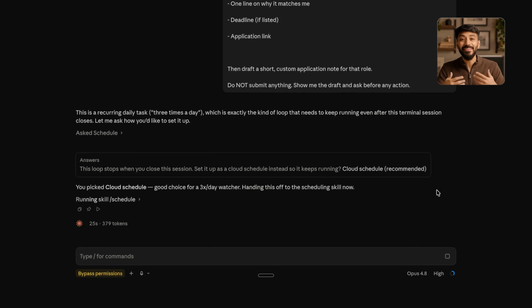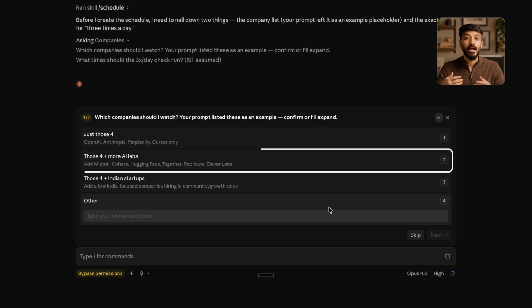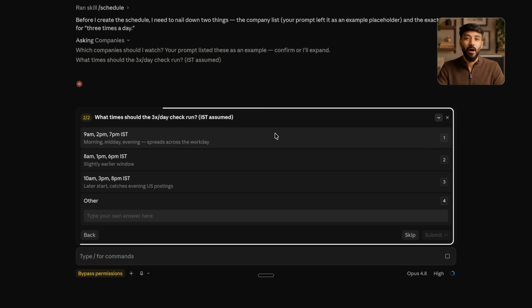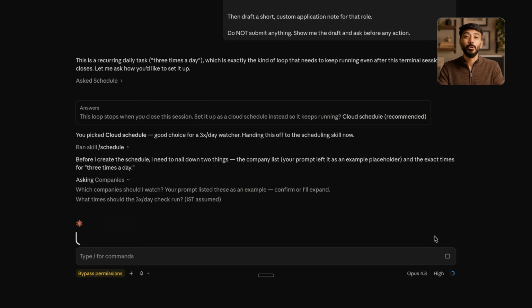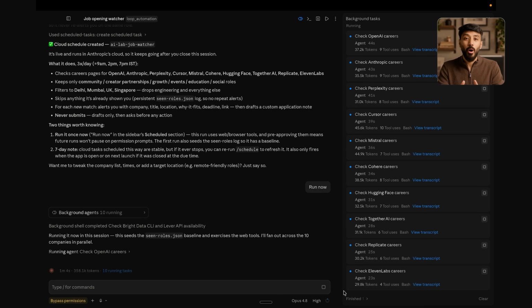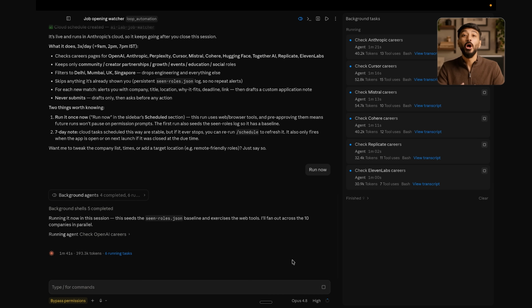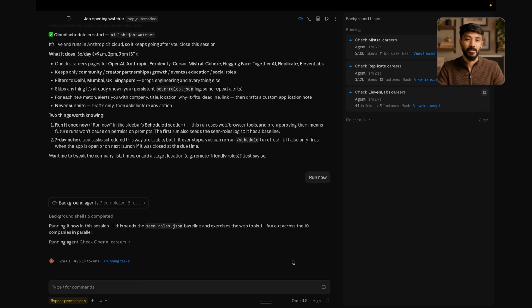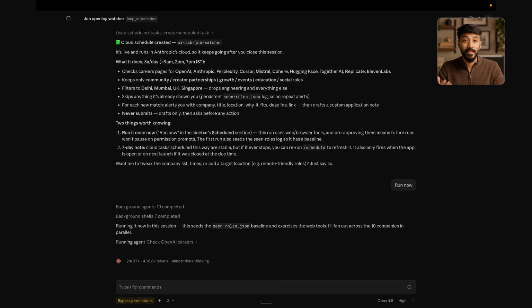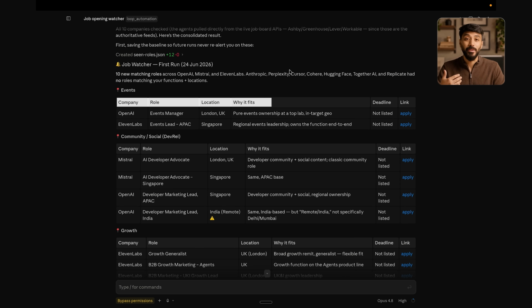And it's smart. It even asks which companies to watch and what timing you want. Those 4 plus a few more AI labs. Morning, afternoon, evening. And here's where it gets good. Let's hit run and watch the right side of the screen. It doesn't check them one by one. It fires off 10 agents at the same time, 1 per company, all going out to the live web at once. A couple of minutes later, every one of them comes back done. And there it is. 10 companies, all checked live, real openings pulled straight from their job boards.